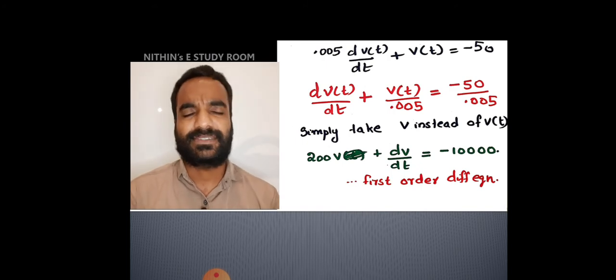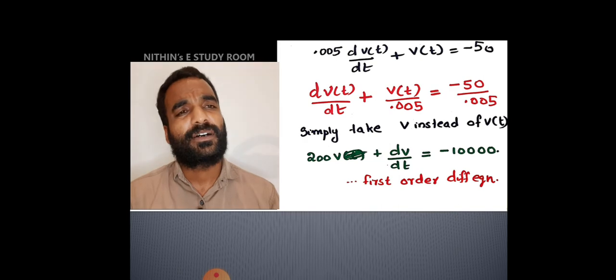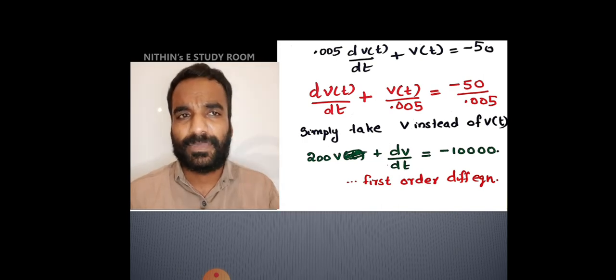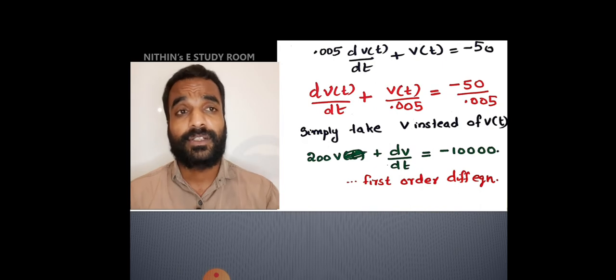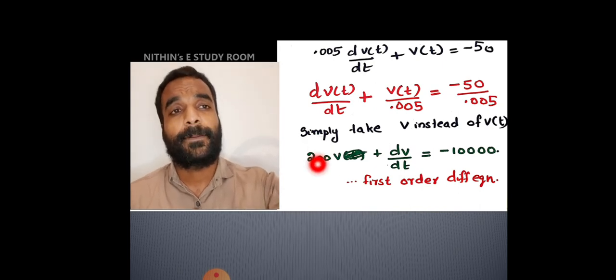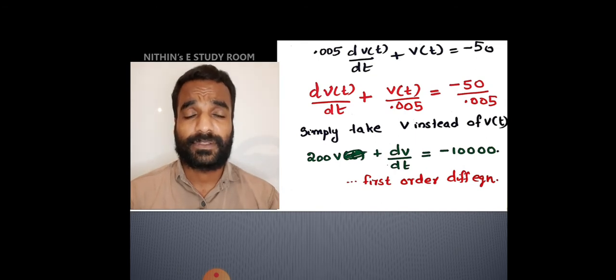Simply take V instead of V of t, because now we are going to the differentiation and all, so for making it look somewhat simple I am simply taking V instead of V of t. So 1 by 0.005 is 200. So that is 200 V plus dV by dt, that is equal to minus 50 by 0.005, that is equal to minus 10,000. So this is a first order differential equation where V is the basic variable.